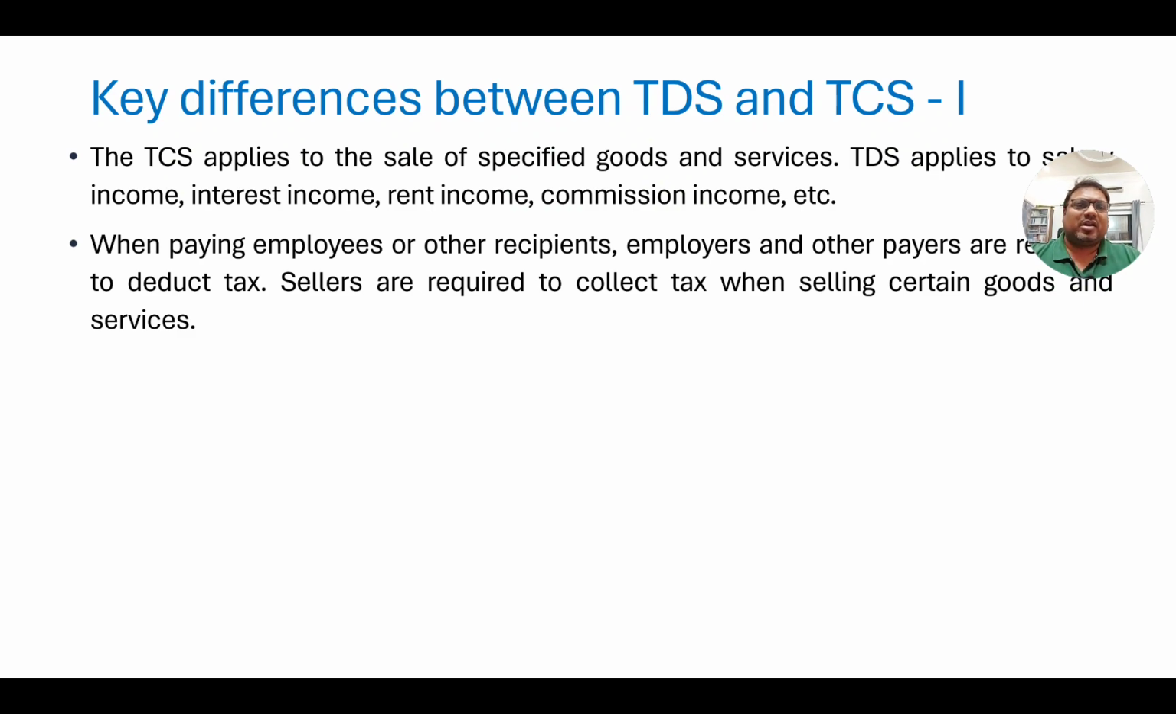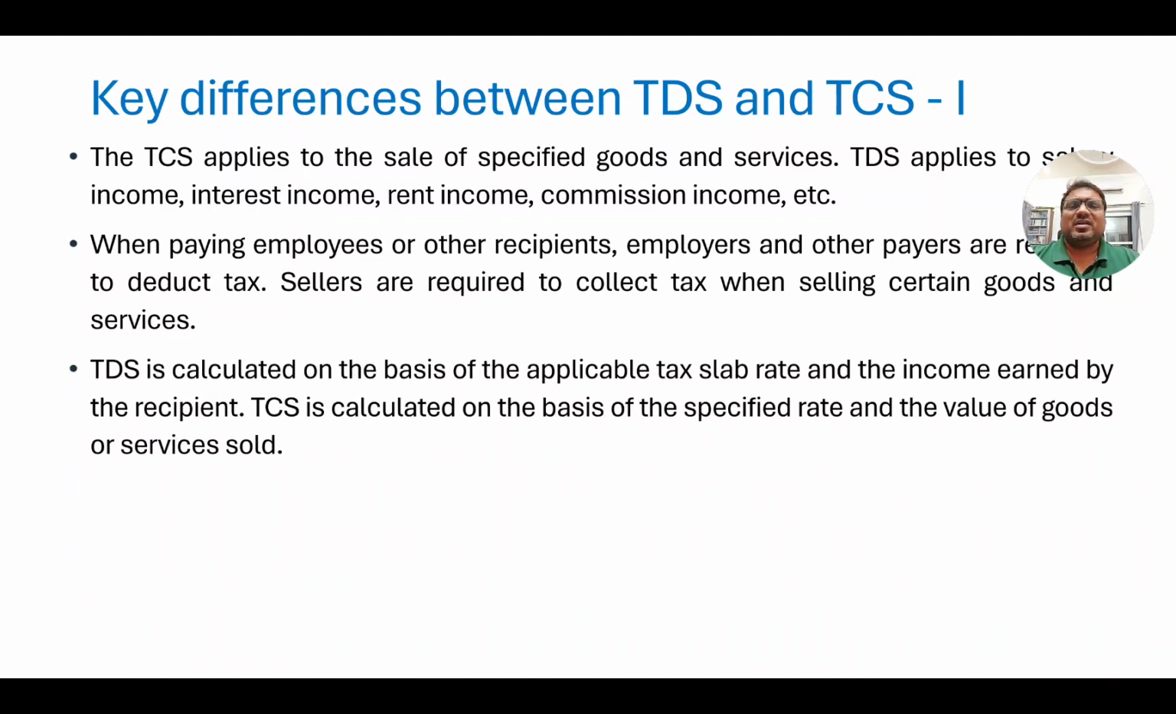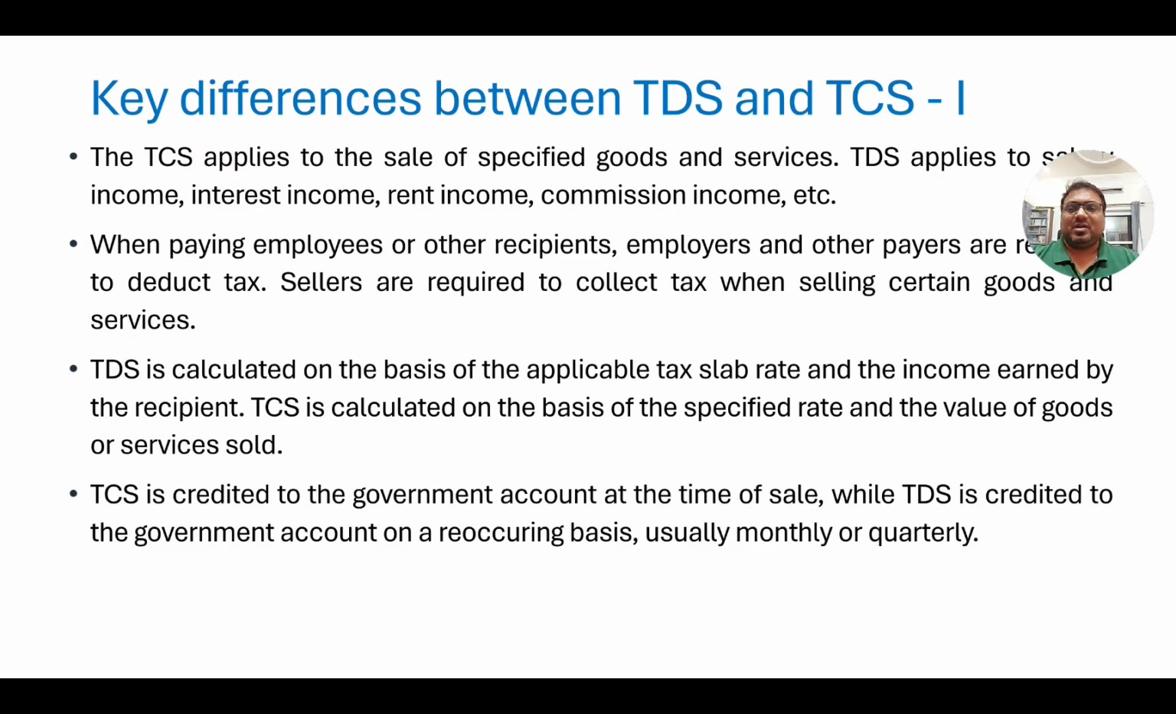Similarly, TDS is deducted when salary is generated. The employer has to collect that, and TCS is collected when people spend money. So basically, sellers or businesses, when they are selling certain things, they have to collect it. So that is one of the differences. Then TDS is calculated on the basis of the tax slabs which are there for the income tax. And for TCS there is a specific table where different rates are given for different products.